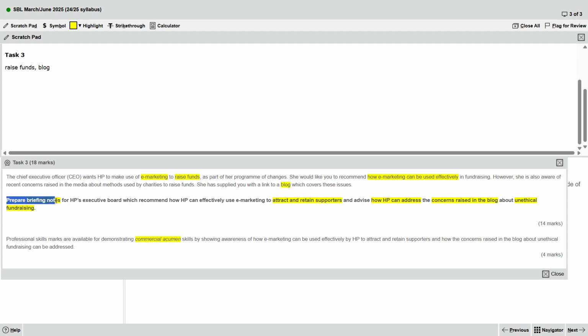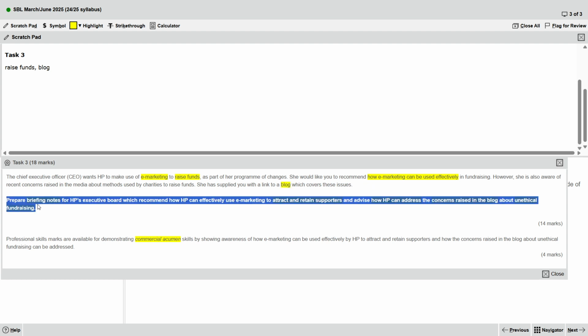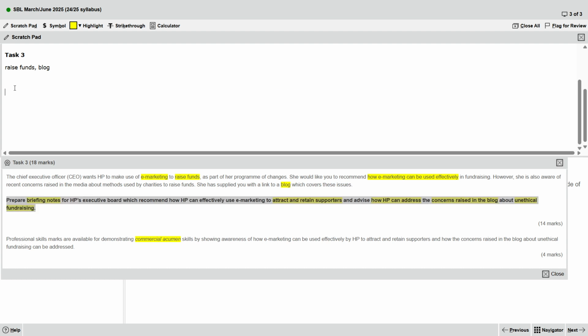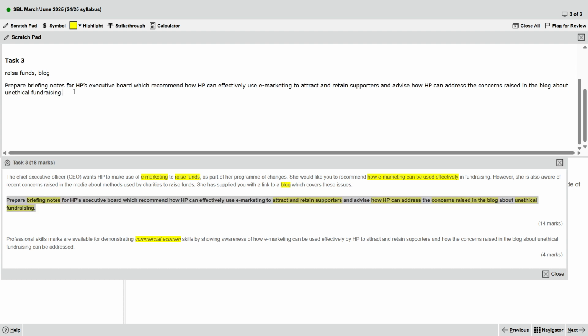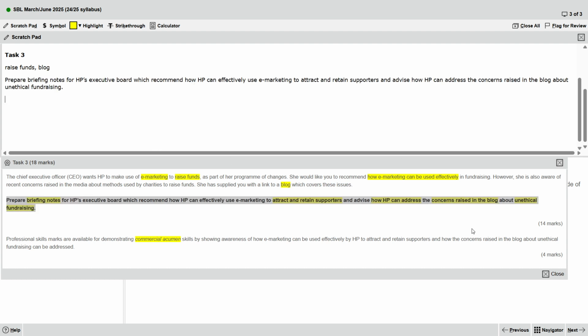Okay. So copy the task, paste, and also total marks 18. So now we will bold the keyword.